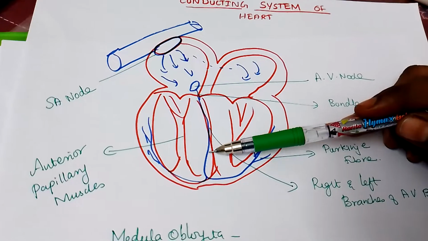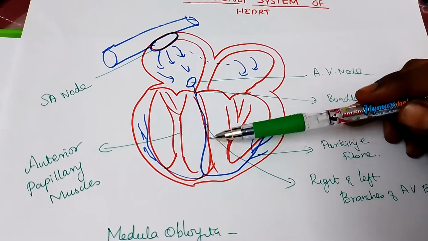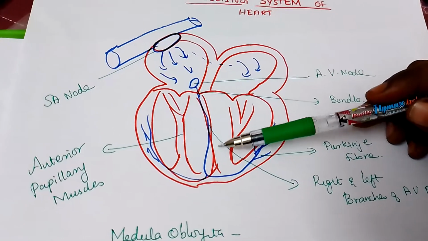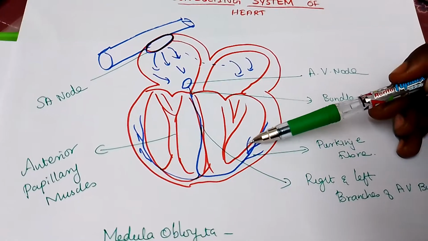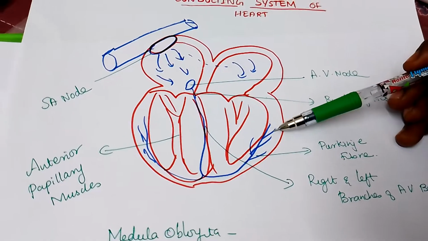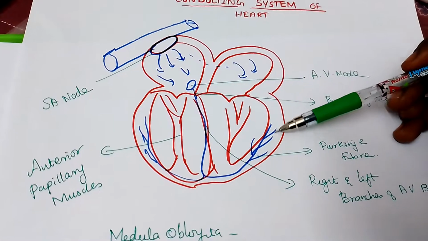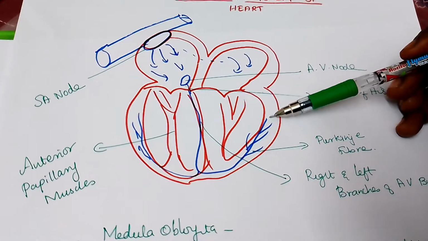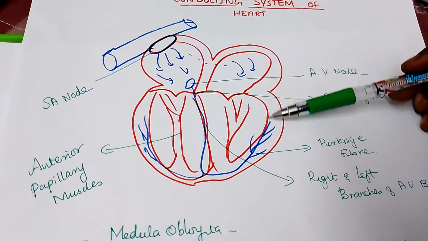The right and left bundle branches enter the myocardium, and these myocardial fibers break into small minor branches. The purpose of these minor branches is to transmit the impulses to the apical part of the myocardium.